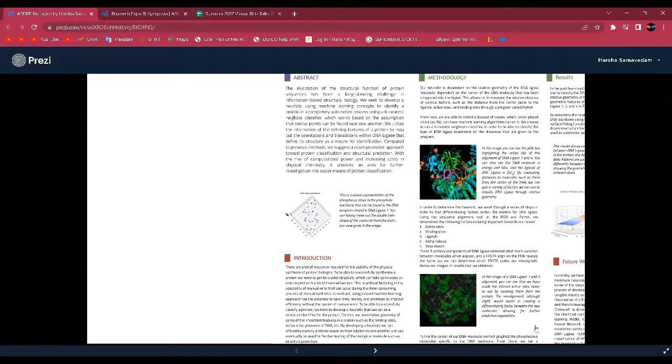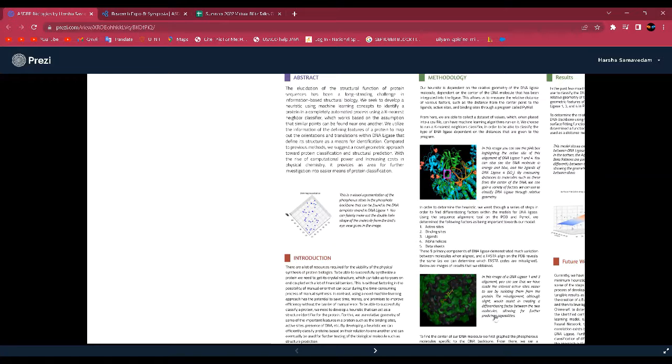We utilize the information of the defining features of a protein to map out the orientations and translations within DNA ligase that define its structure as a means for identification. Compared to previous methods, we suggest a novel and geometric approach towards protein classification and structural prediction. With the rise of computational power and increasing costs in physical chemistry, it provides an area for further investigation into an easier means of protein classification.